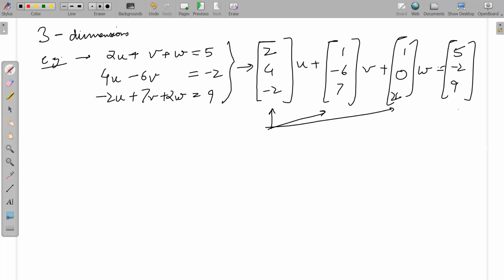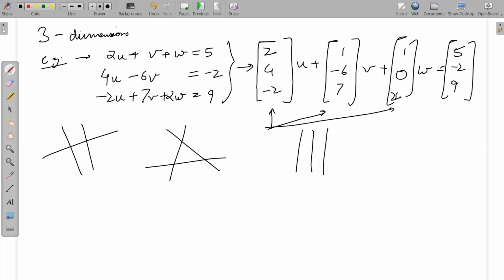But in three dimensions, things are much more complicated, because you can have a situation like this. Do you agree? Yes, sir. What is the solution in this case? No solution. What about this case? No solution again.